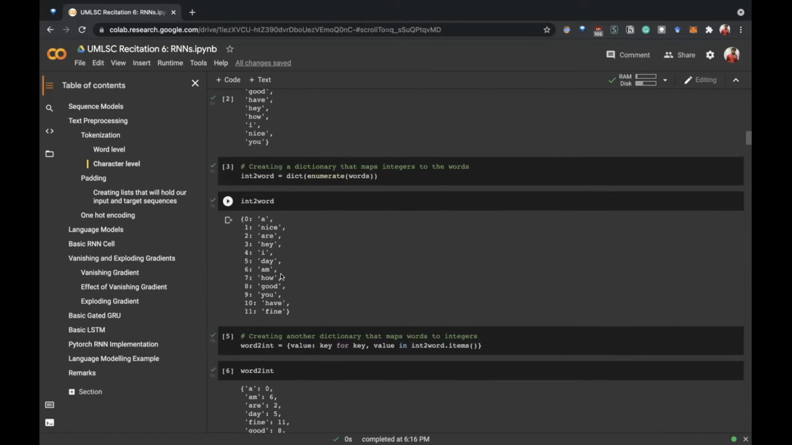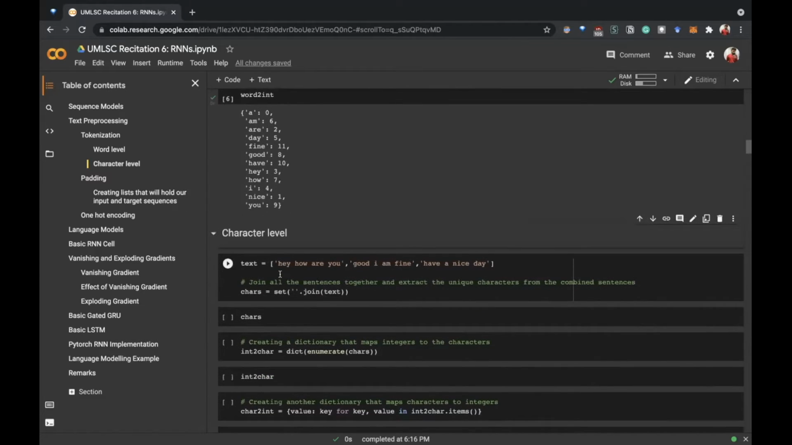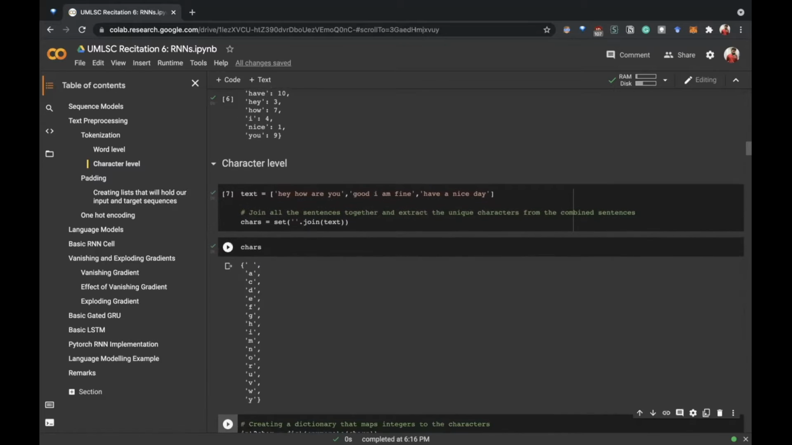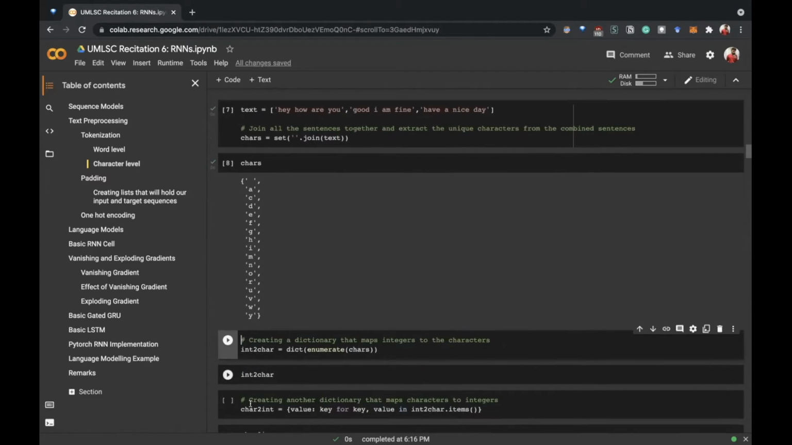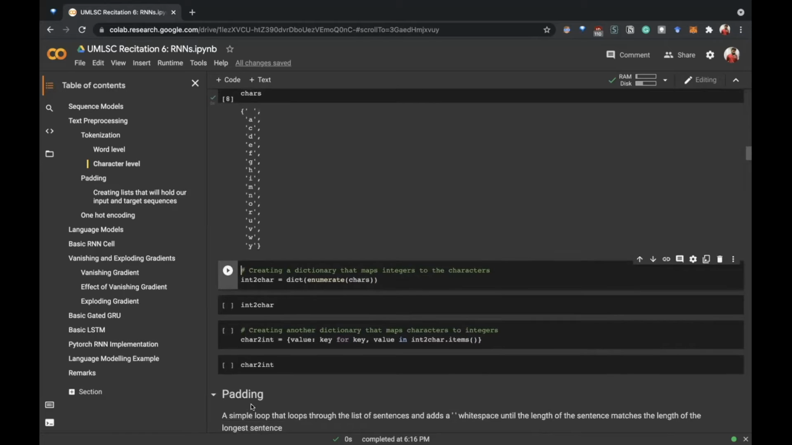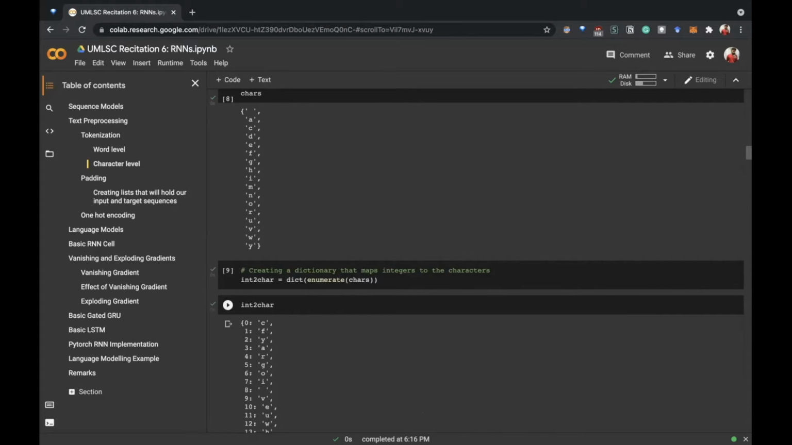So this was word level tokenization, and now we will see character level tokenization. It is the same, but we don't split on spaces. We just split it character wise. So we get a set of all the characters in our data, and we again create the int to char and char to int dictionaries in the same way.